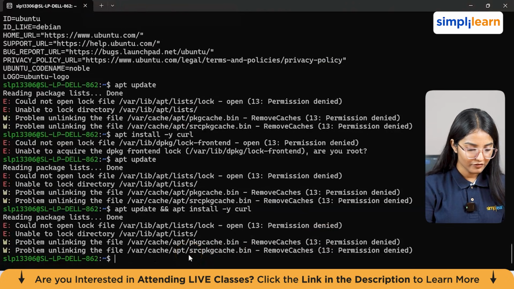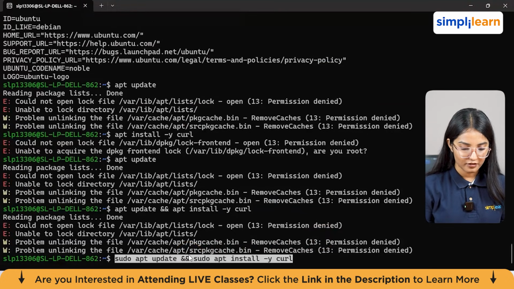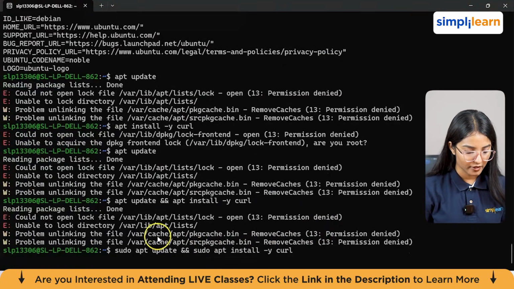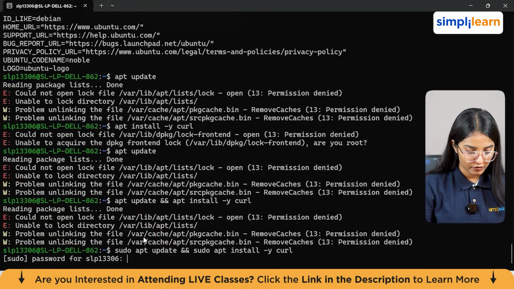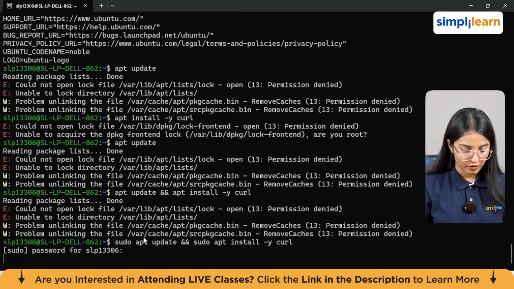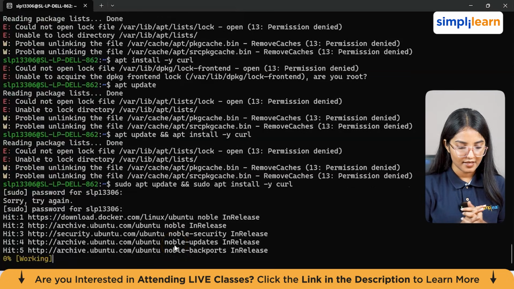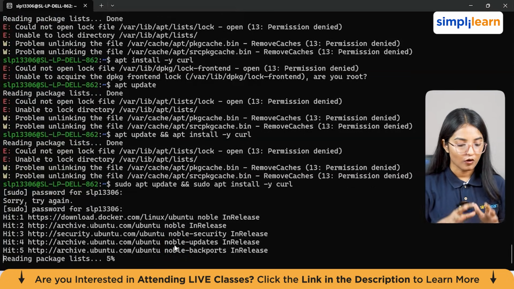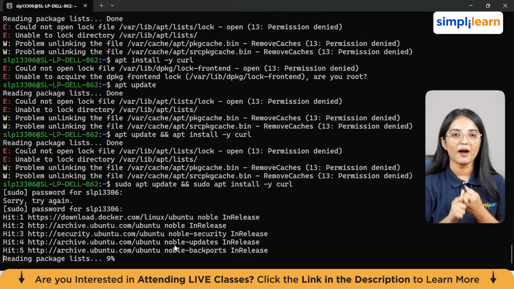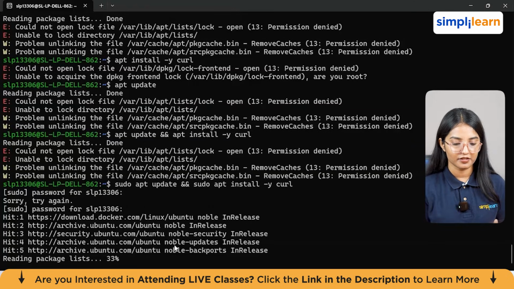Okay. So we haven't given the sudo command, and that's why this error is showing. So I'll give the sudo command again from here, and now it should work. Again, just give the password. So now, as you can see, it's actually downloading it. This will ensure that your package list is updated and curl is installed immediately after this.